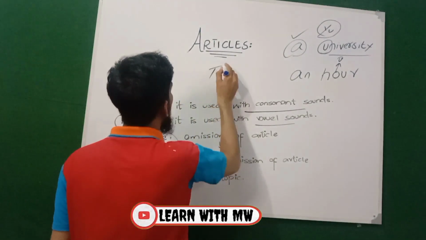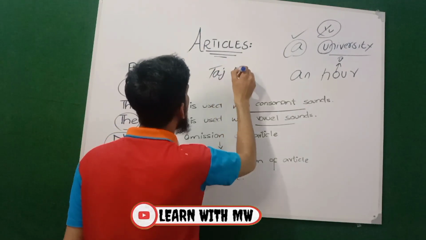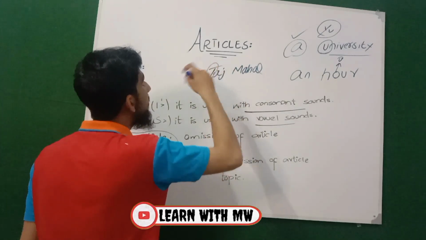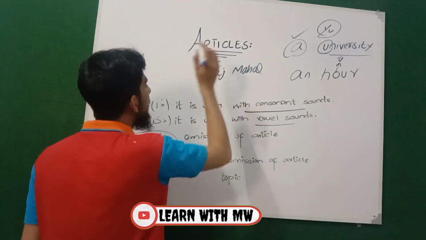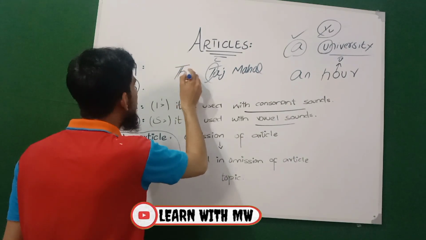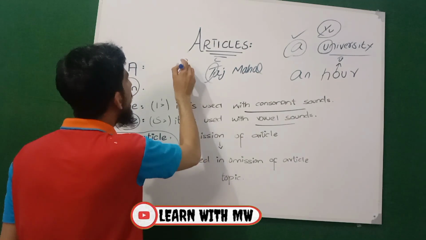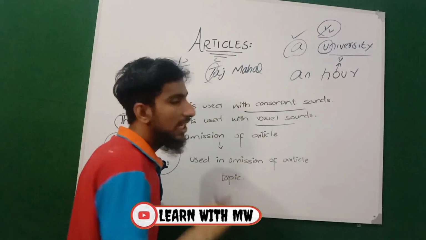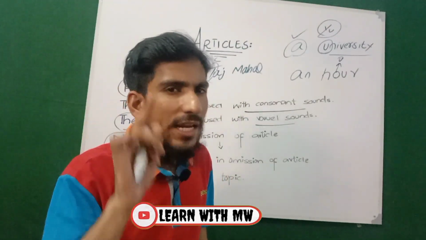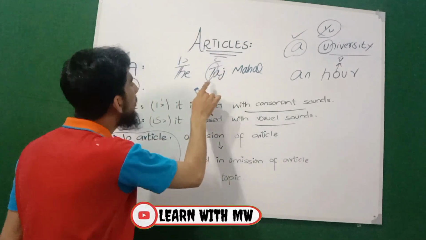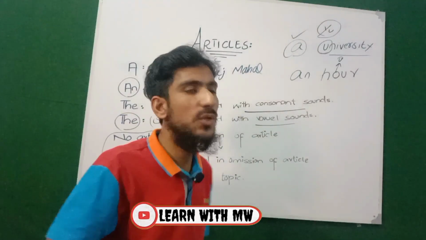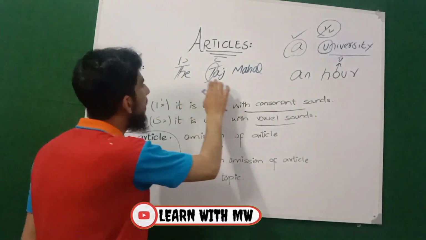Look at, for example, Taj Mahal. Here it gives us a consonant sound, and before the consonant sound "the" will be used, pronounced like "thuh". So it will be pronounced like "thuh Taj Mahal". When someone pronounces it as "thee Taj Mahal", it's incorrect. You should keep in mind that before a consonant, "the" will be pronounced like "thuh". So the correct pronunciation is "thuh Taj Mahal".